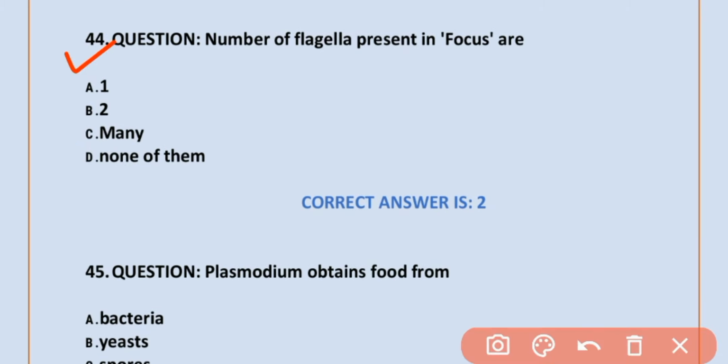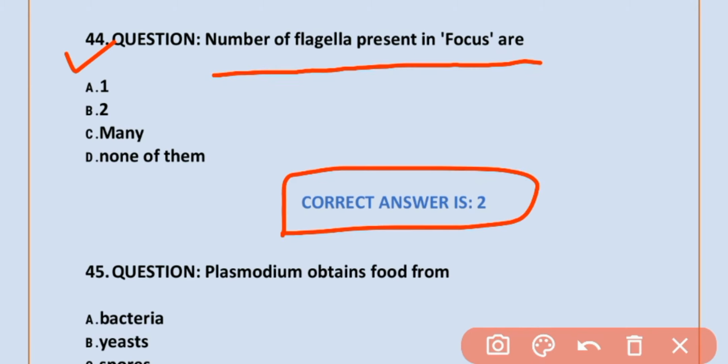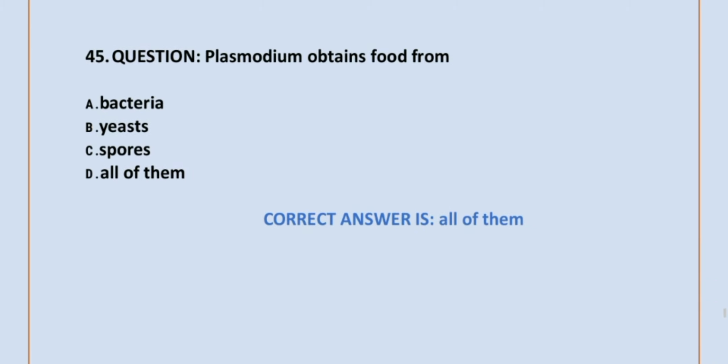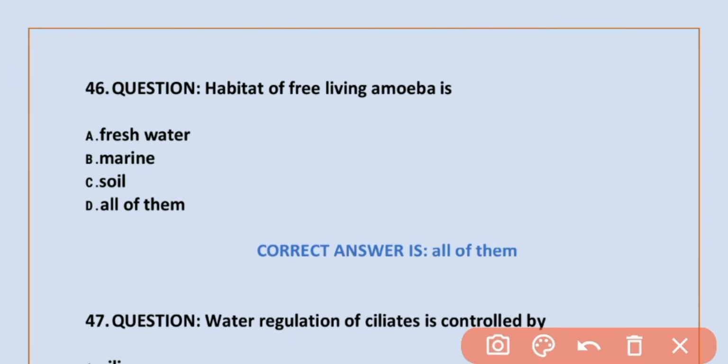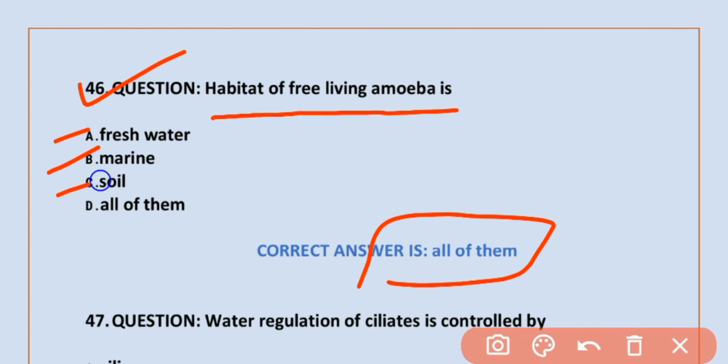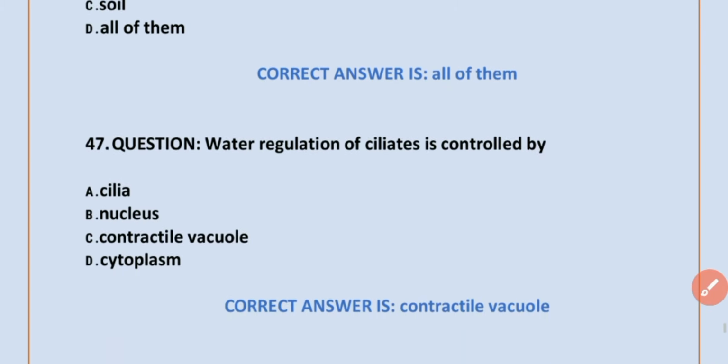MCQ number 44. Number of flagella present in Fucus is 2. B is correct. 2. MCQ number 45. Plasmodium obtains food from all of them: bacteria, yeast and spores. All of them is correct. MCQ number 46. Habitat of free living amoeba is all of them: freshwater, marine and soil. All of above is correct.